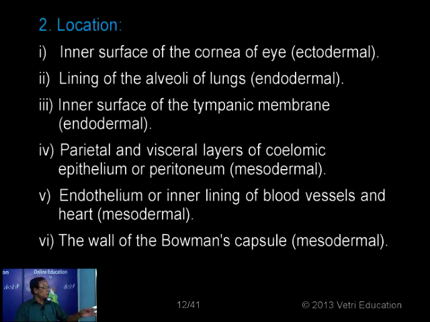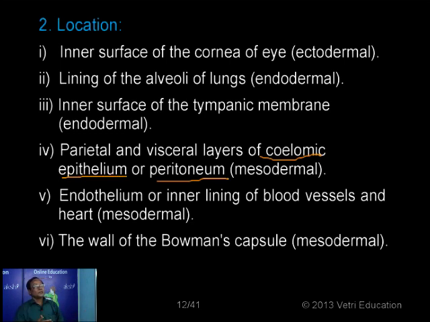Now the next one, parietal and visceral layers of coelomic epithelium. See, the body cavity is lined with a kind of epithelial cell called peritoneum, also called coelomic epithelium. So the coelomic epithelium forms the visceral layer and parietal layer. What is the meaning of parietal and visceral layers?